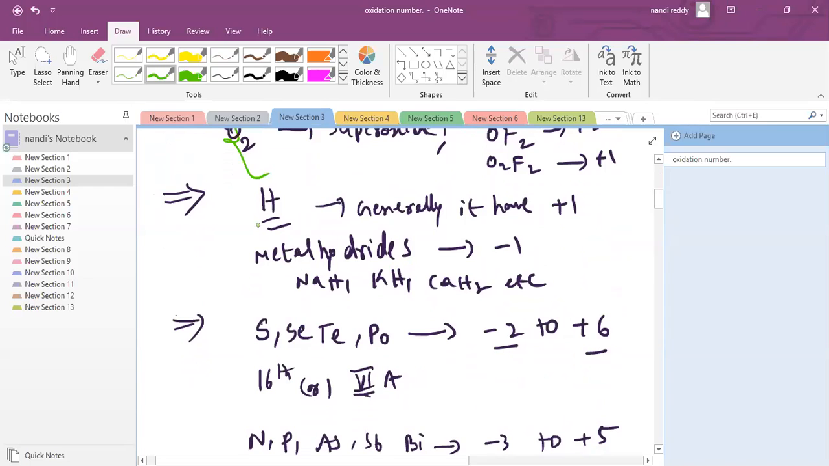Next, hydrogen. Generally, it shows +1 oxidation state. Only in metal hydrides does it show -1 oxidation state. Examples are NaH, KH, calcium hydride, etc. Generally, it shows +1, but when it acts as -1, sir, only these are the cases. Metal hydrides, metal-hydrogen combinations only.